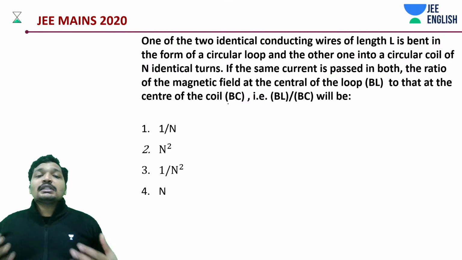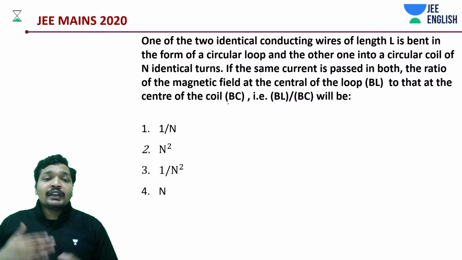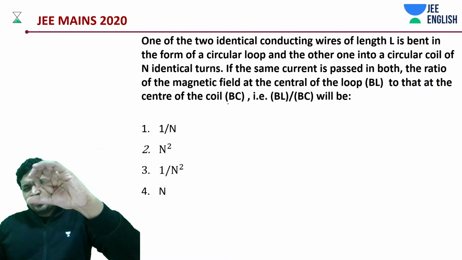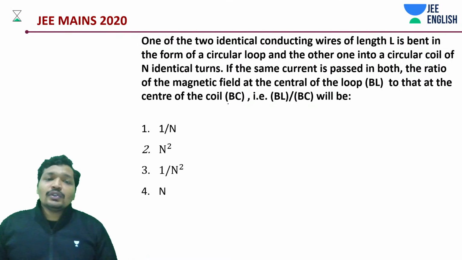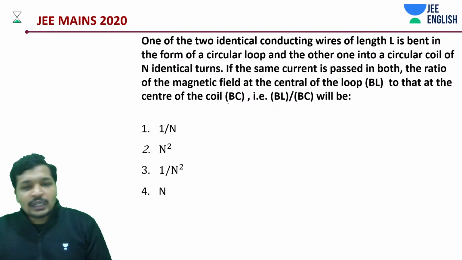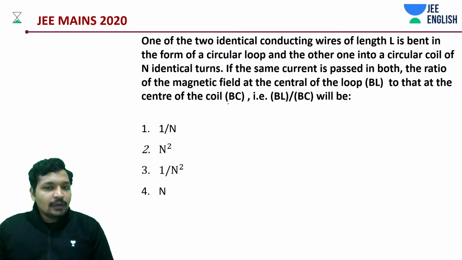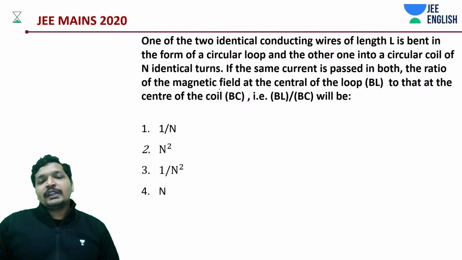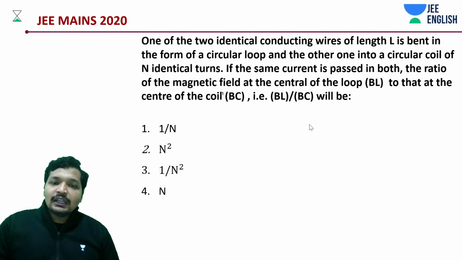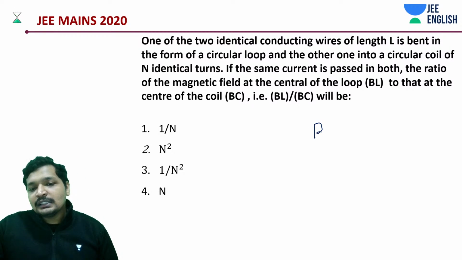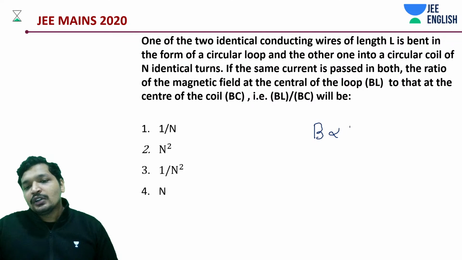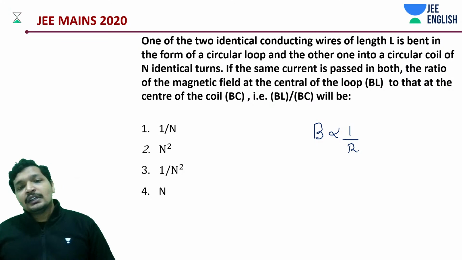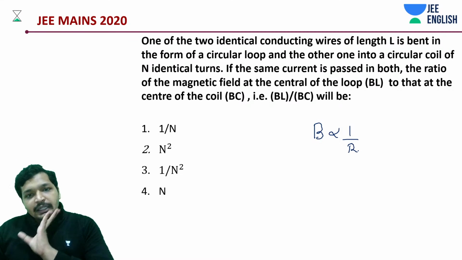Obviously the one with n identical turns. One is just a loop like this, while the other has n turns, so it has a smaller radius. If you remember, for a loop the field is inversely proportional to radius.